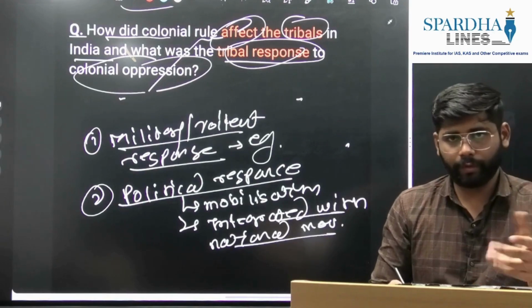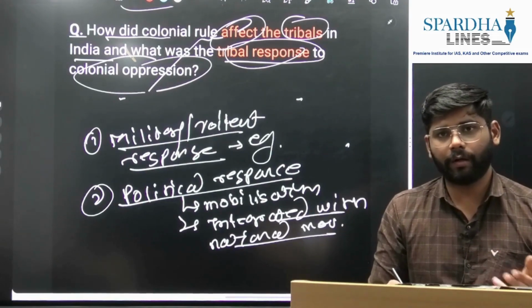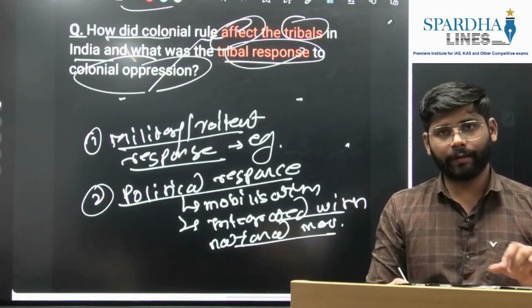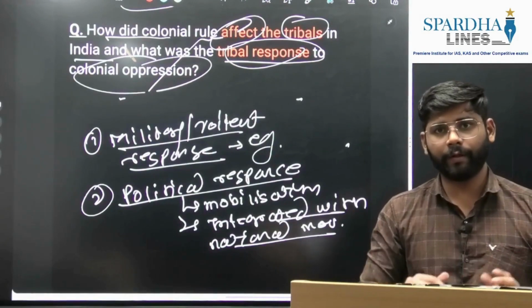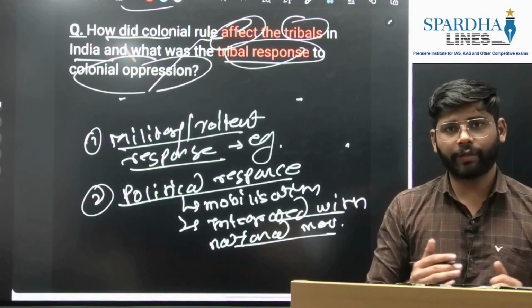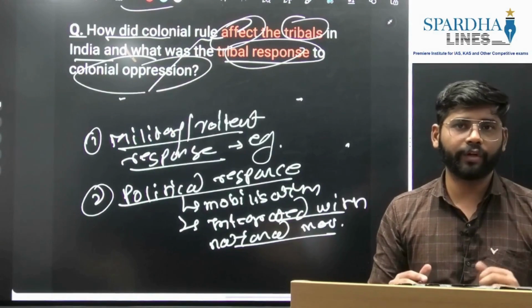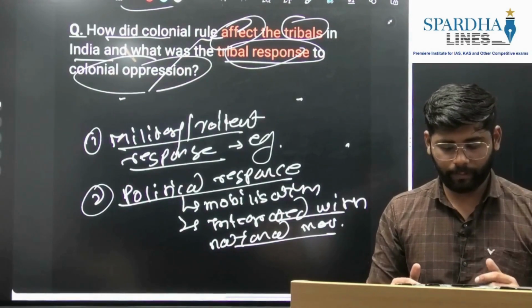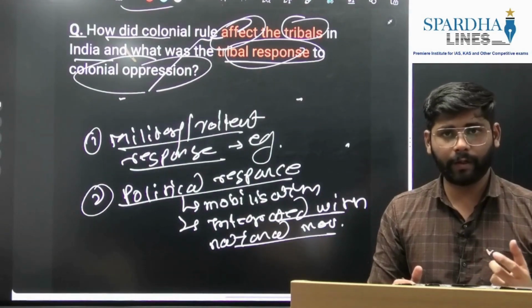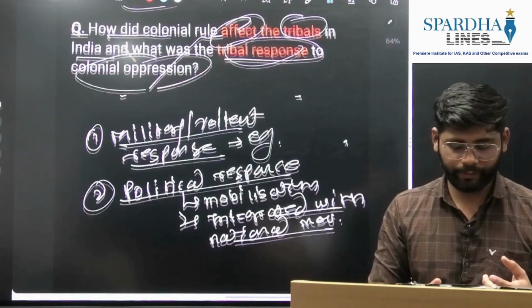You can give the example of Jharkhand Mukti Morcha, which had its base here. They coordinated with mainstream national leaders to get relief from British oppression. So these were the major military violent response and political response to Britishers.